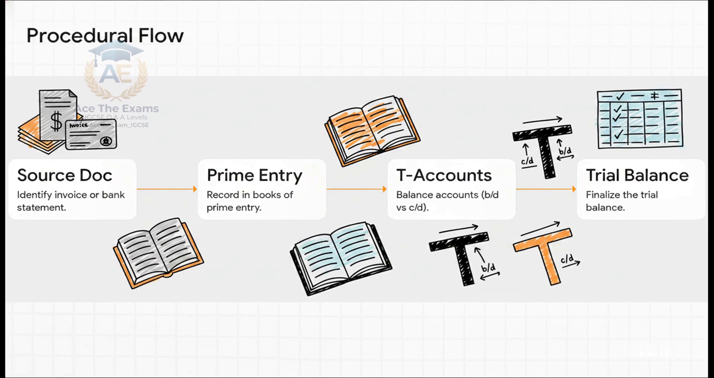Next, take it to the T accounts, which is the absolute gold standard of double entry bookkeeping, and carefully balance them, making sure you clearly distinguish between your balance brought down and balance carried down. Finally, seamlessly transfer this to your trial balance. You've got to follow this procedural logic flawlessly.